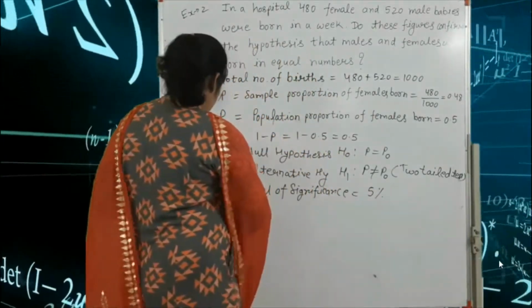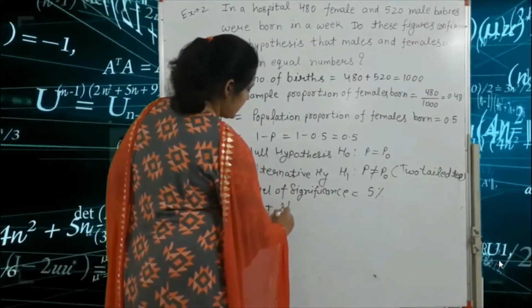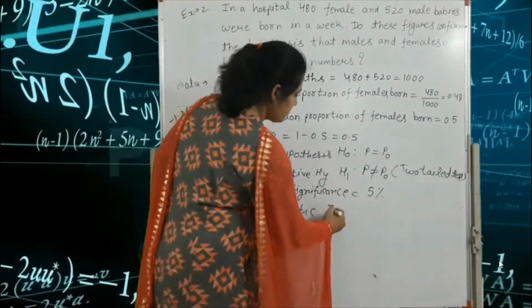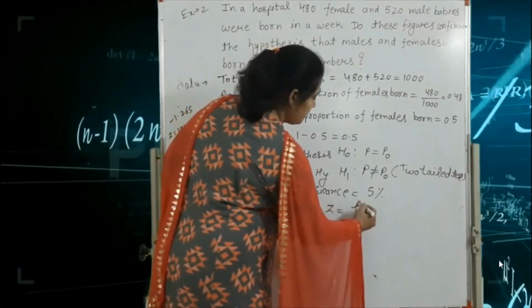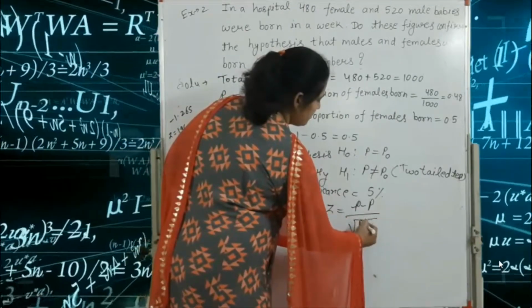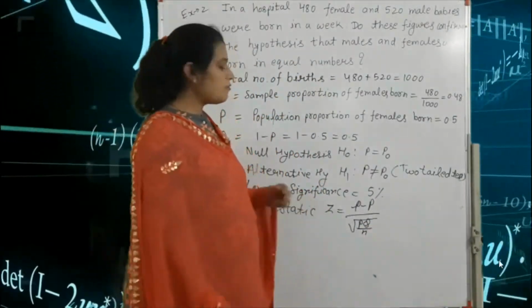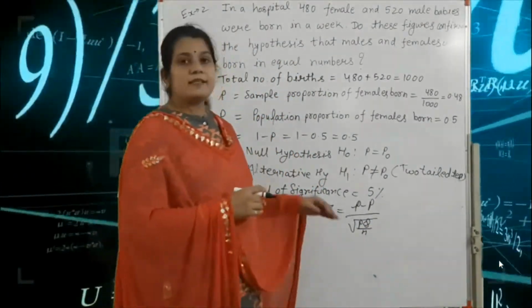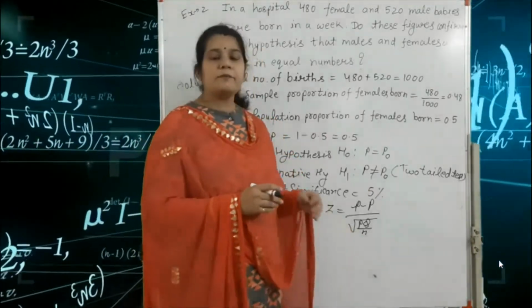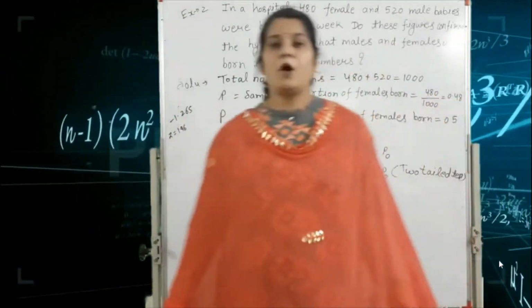The fourth one is the test statistic. The test statistic, the value of z, is equal to small p minus capital P divided by root of capital P capital Q upon n. This is the formula of z: small p minus capital P divided by root of capital P capital Q upon n.